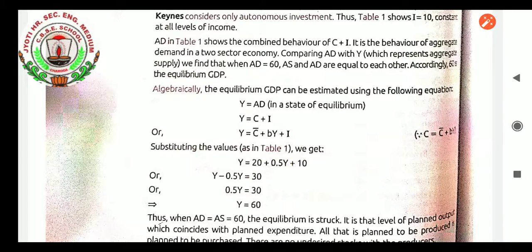Hence, aggregate supply and aggregate demand can be estimated to be equal to each other. Accordingly, 60 is the equilibrium GDP. How? Let us see. Algebraically, the equilibrium GDP can be estimated using the following equation. When Y equals aggregate demand in a state of equilibrium, Y equals C plus I.